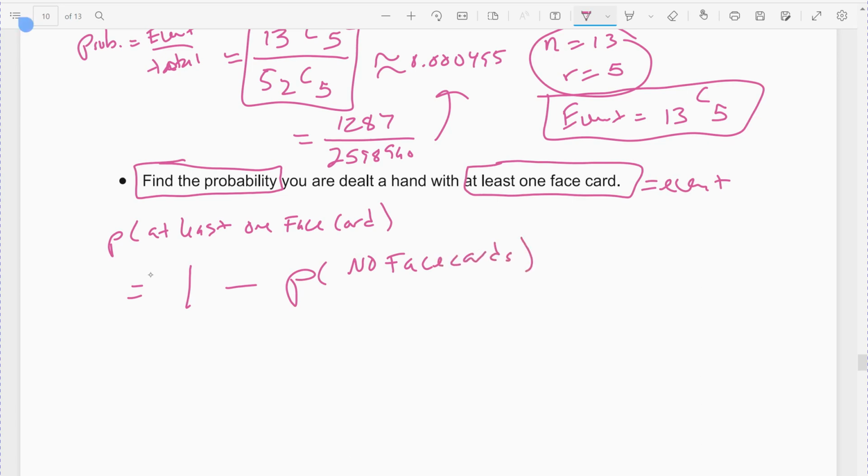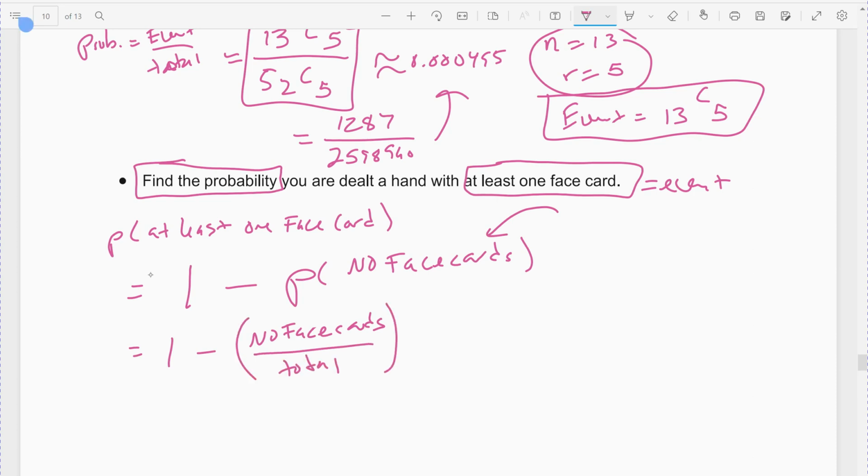That's my event that I'm looking for. And so I'm going to figure out the no face cards. This would be 1 minus the probability of getting no face cards over my total.